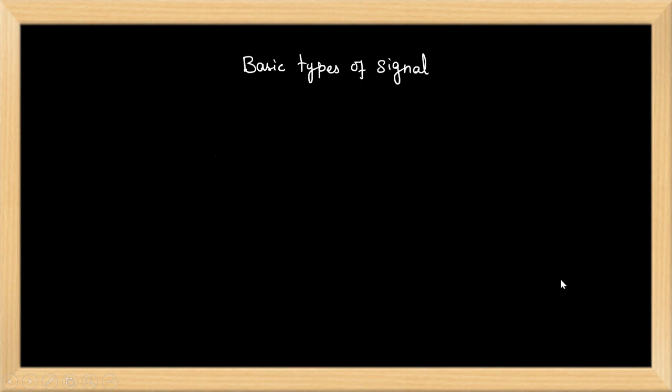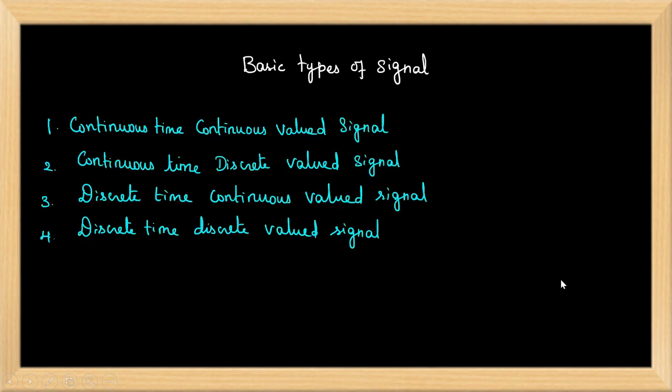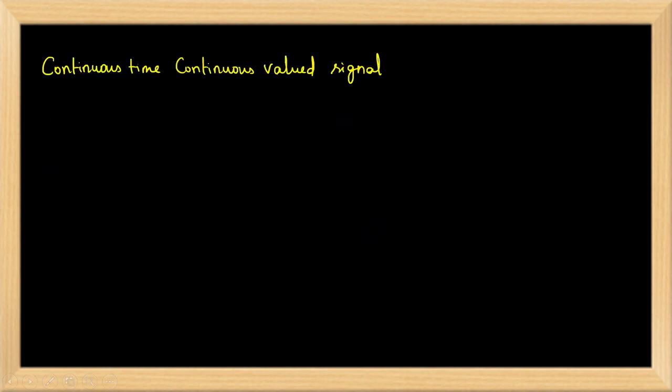Now the basic types of signals. How can we classify signals in a general manner? We can classify them as continuous time continuous valued signals, continuous time discrete valued signals, discrete time continuous valued signals, and discrete time discrete valued signals. We will see each one by one.